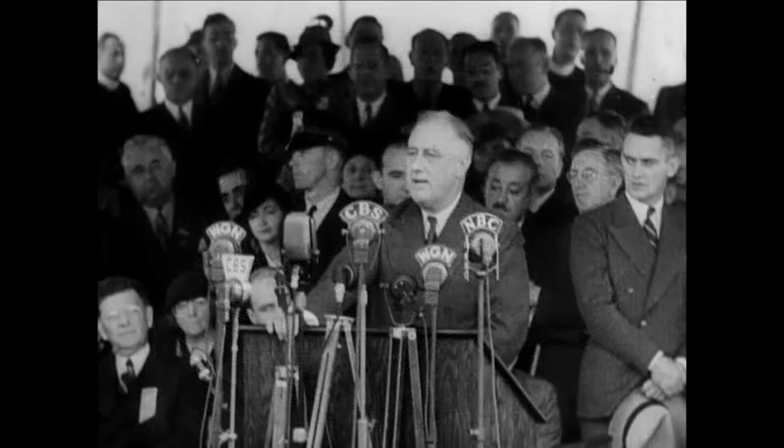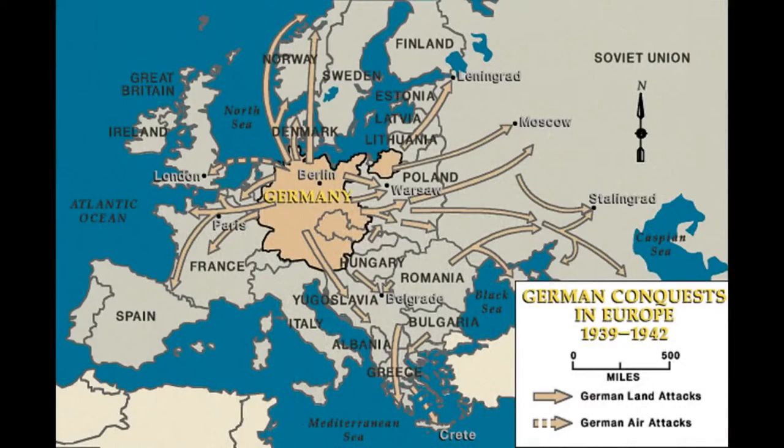I researched the Quarantine on Aggression. The Quarantine on Aggression was a speech delivered by Franklin Delano Roosevelt on October 5, 1937. In this speech, he outlined ideas such as the spread of aggression in Europe and growing conflict with countries such as Germany that were mobilizing and preparing for war. During this time period, there were debates about whether or not the United States should involve themselves in the conflicts of Europe or continue to promote isolationism. Isabella will discuss that later.